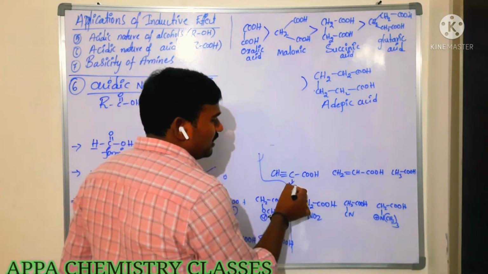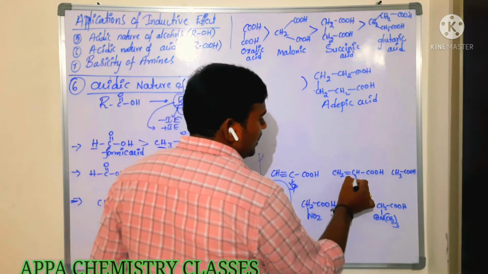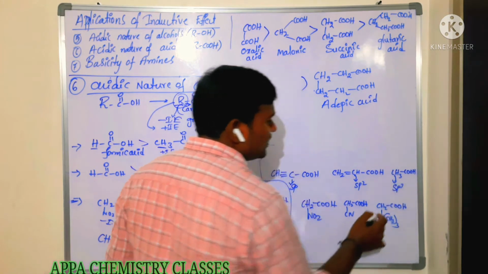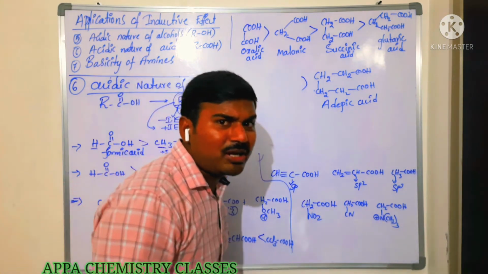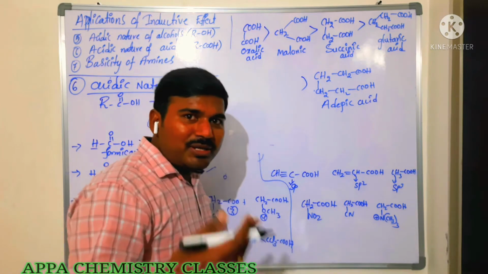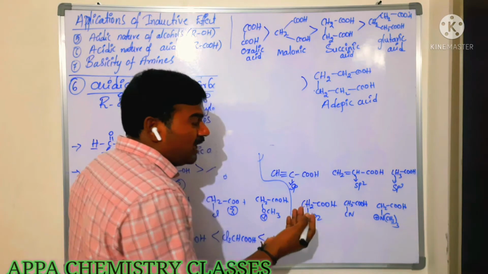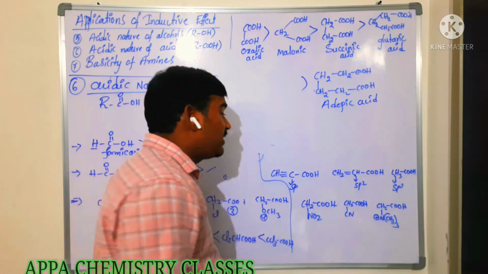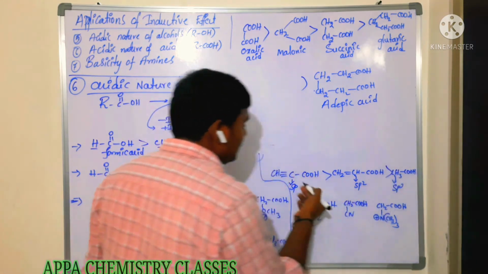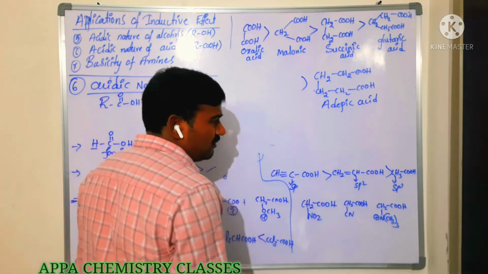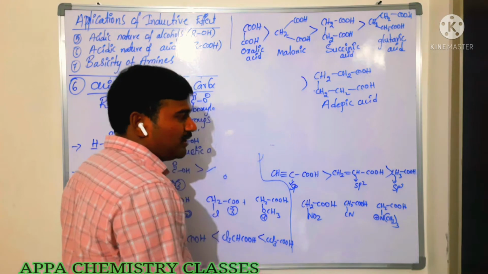So next we are going to see this case. So it is sp carbon. It is sp2 carbon. Just now we had seen it is sp3 carbon. You know that as the percentage of S character increases, electronegativity of the atom increases. Electronegativity increases, acidic nature increases. So acetylene carboxylic acid is more acidic compared to vinyl carboxylic acid, which is more acidic compared to acetic acid.